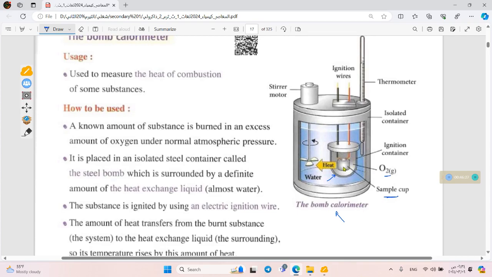So we have the sample inside the ignition container, which is made of steel, and you know that steel can exchange energy.